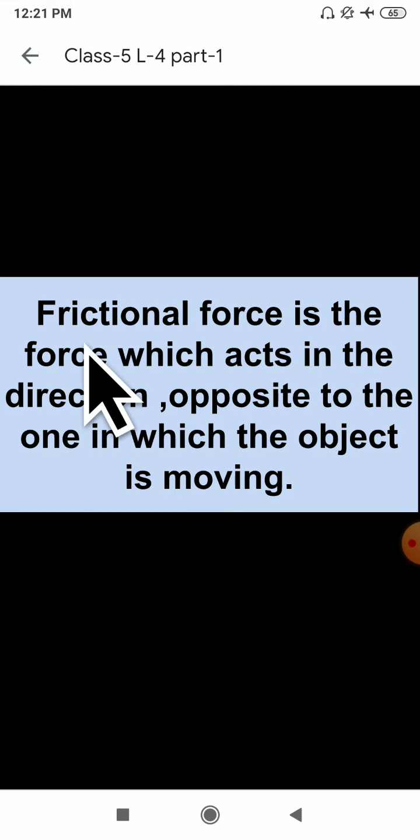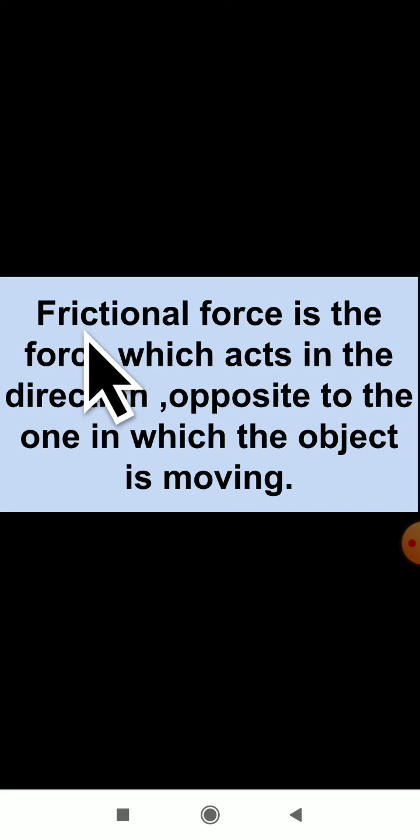So here is the definition of a frictional force. So this is about the frictional force.